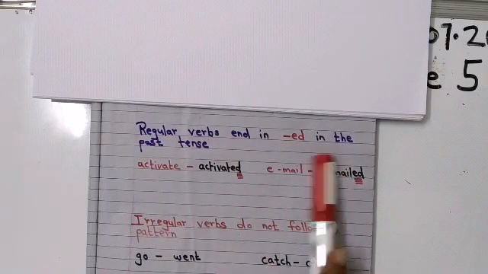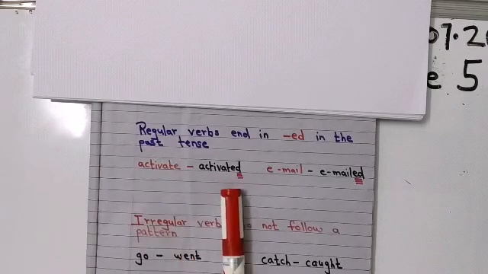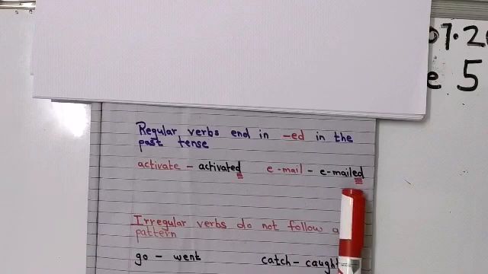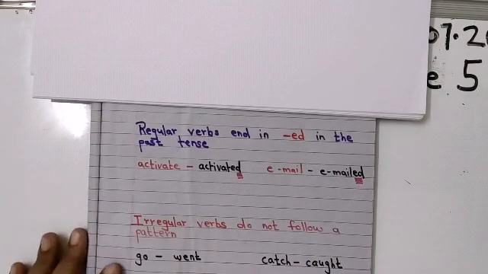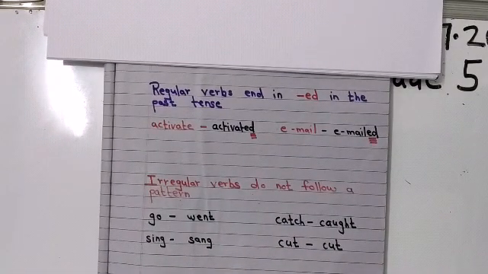Regular verbs end in ed in the past tense. Like activate, activated. You just add d here. Email is emailed. So you put here ed. So that's your regular verb. This is simple. Where you make a mistake, children, is with the irregular verbs, because of the spellings. So please use your dictionary.